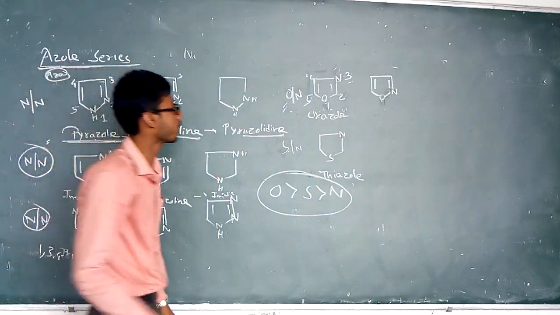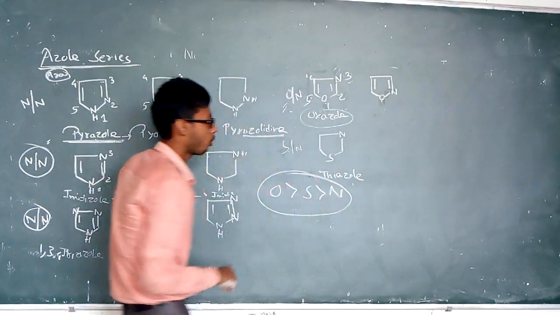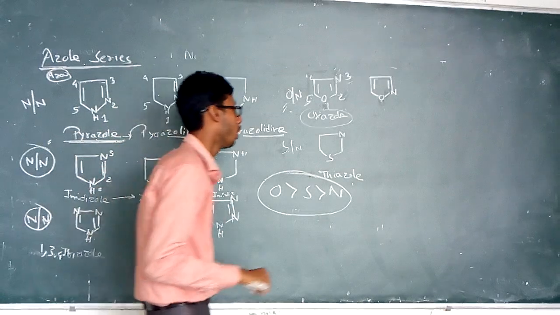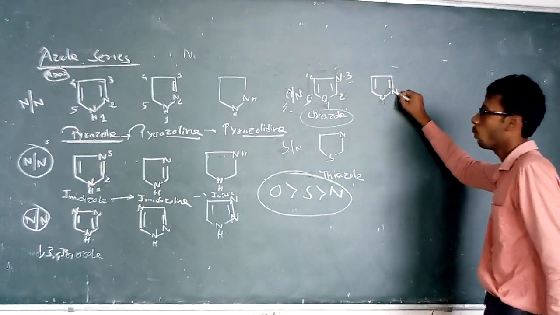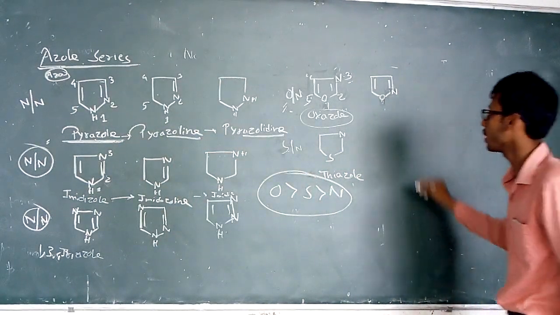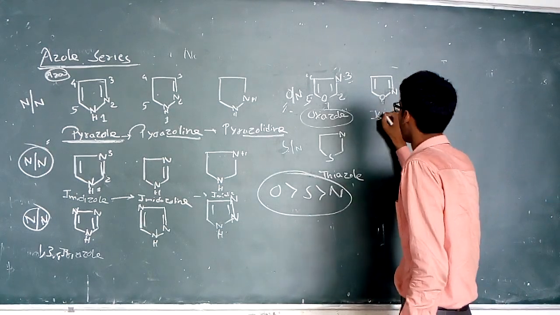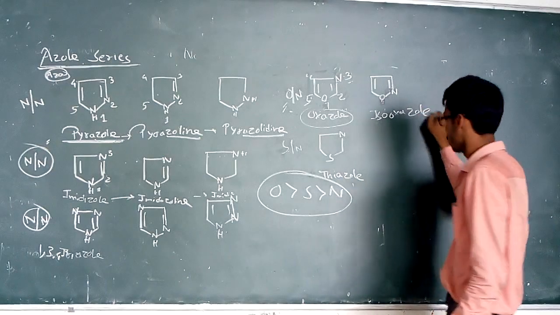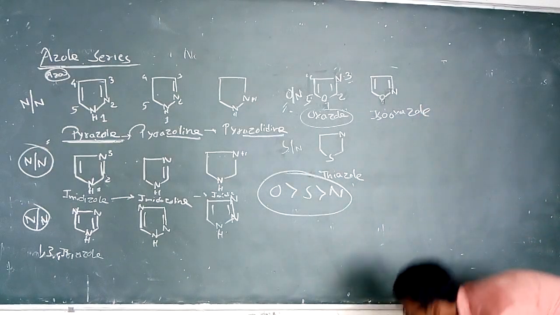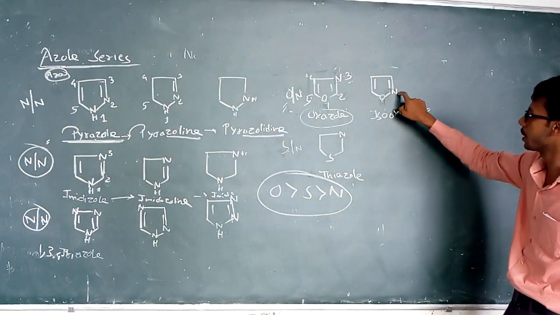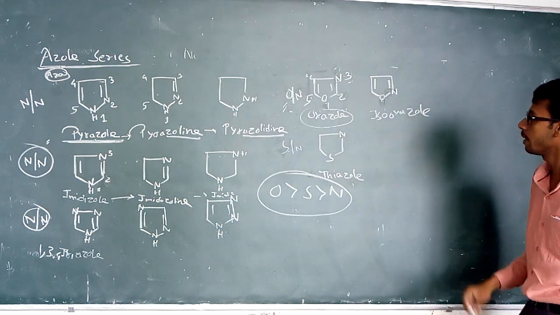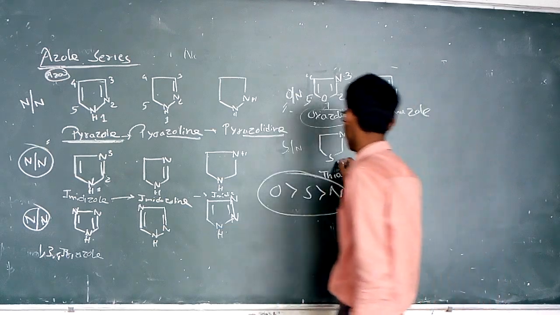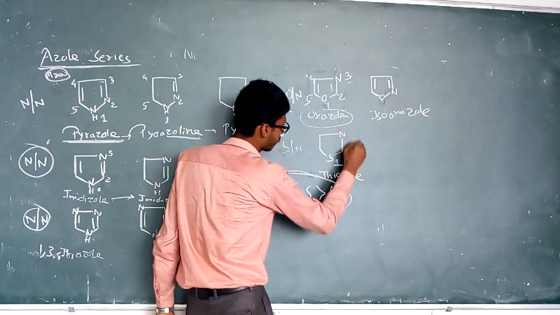So this is the nomenclature of that compound containing oxygen and nitrogen present at the 1 and 3 position. When it is present at the 1 and 2 position, the nomenclature changes to isoxazole. Like that, in sulfur and nitrogen cases, sulfur always gets the first priority because oxygen is absent.